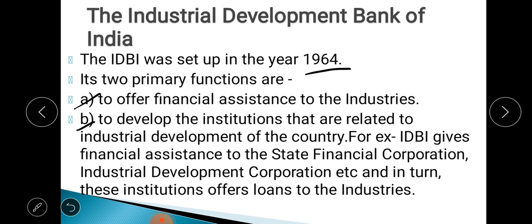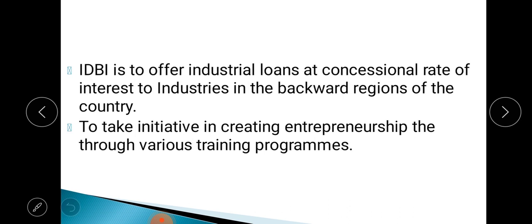If the question comes, what are the two primary functions, then these two you have to write, the primary functions of IDBI. Then you see, the next function: IDBI also offers industrial loans at a concessional rate. Concessional rate means at a very low rate of interest, to the industries in the backward regions of the country.